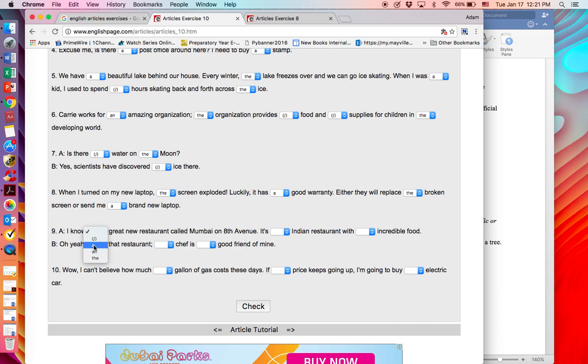I know a great new restaurant, one of many great new restaurants in Mumbai on 8th Avenue. It's an Indian restaurant. Again, even though it's the same restaurant, it's an Indian restaurant because it's the first time we've specified anything about that. With just incredible food. Food is uncountable. Oh yeah, I know that restaurant. The chef, there's only one chef, is a good friend of mine. I might have many good friends. This is the first time we've specified any of them.